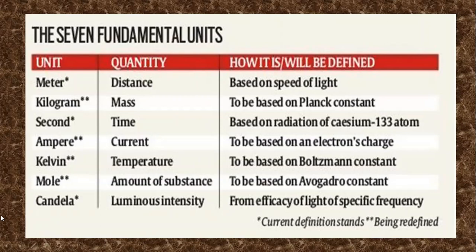Time is based on the radiation of the cesium 133 atom. Current is based on electron charge. Temperature is based on Boltzmann's constant. Amount of substance is based on the Avogadro constant. And luminous intensity is based on light of a specific frequency. So on these properties the standard definitions are explained.